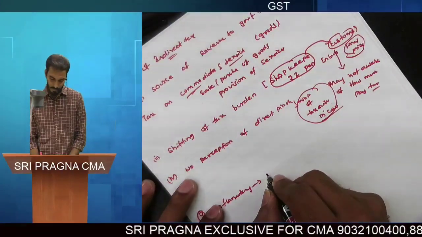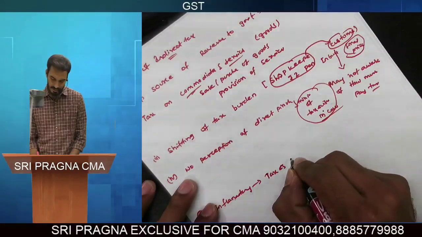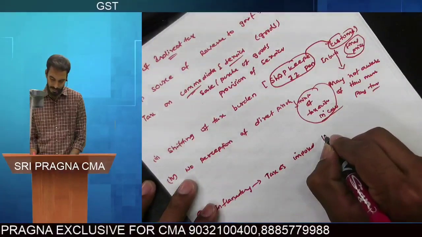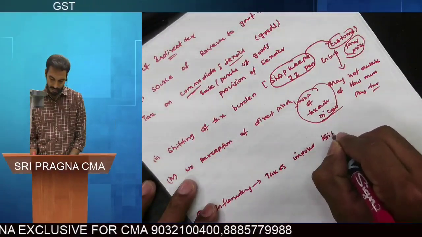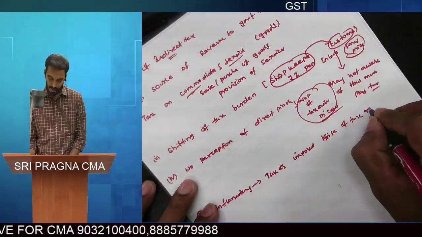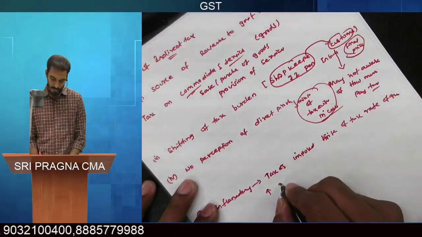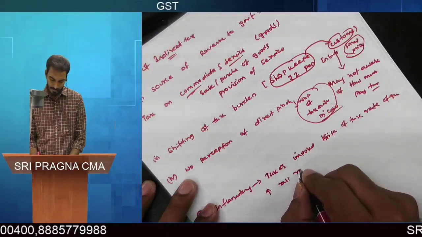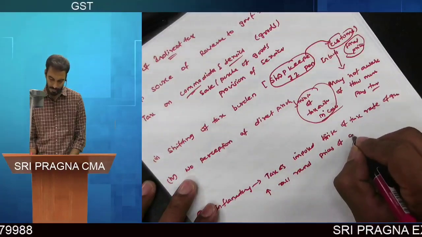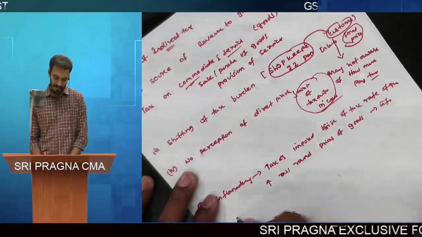So when indirect taxes are imposed on goods and there is a rise of tax rates on goods, it leads to an overall rise in prices of goods, which leads to inflation.